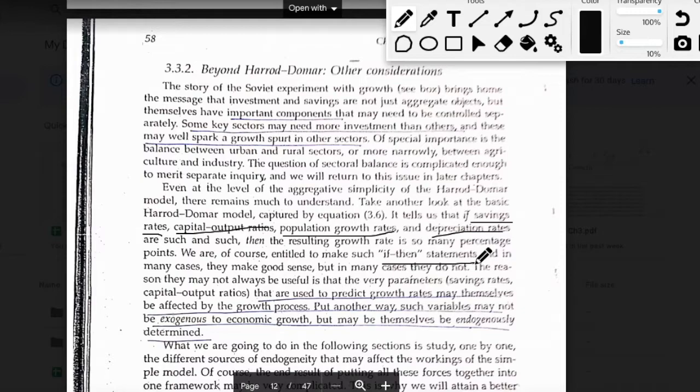Suppose an increase in the savings rate by 10% induces an increase in the growth rate by 2%, then it's possible that this increase in the growth rate further affects the savings rate.